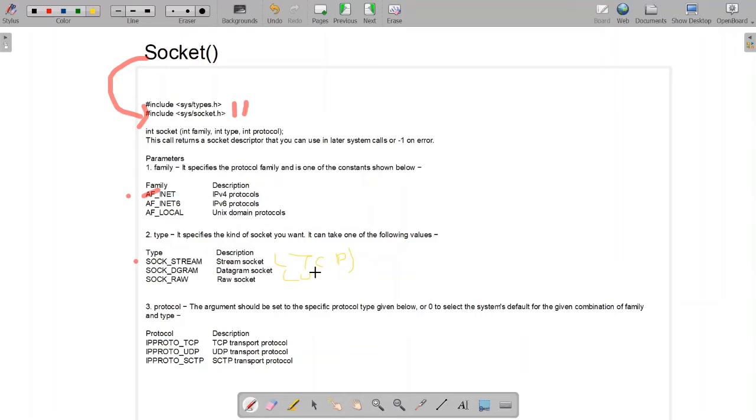So in our examples, we would be sticking to SOCK_STREAM as type while creating the socket. So the last one is your protocol. Now protocol also consists of either of these three, and we would be sticking to the first one, that is IPPROTO_TCP for the TCP client server program.